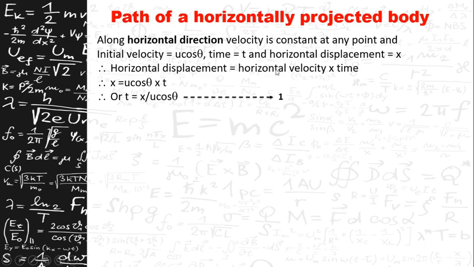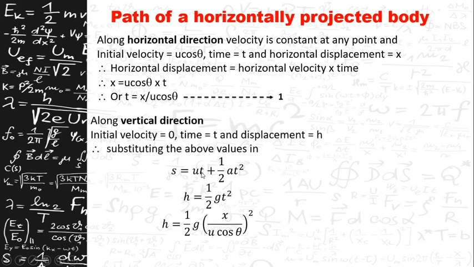According to the definition, horizontal displacement is equal to horizontal velocity into time. That is x is equal to u cos theta into t, or t is equal to x by u cos theta. Let it be equation 1.